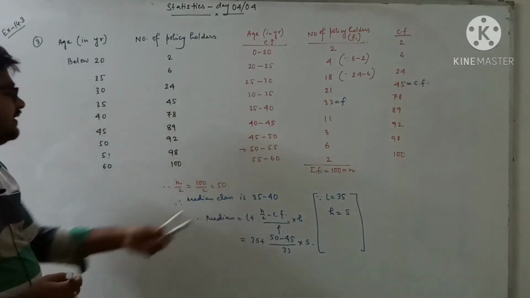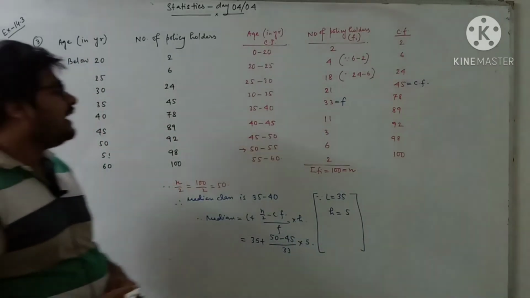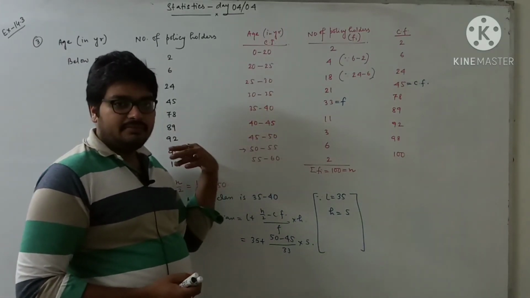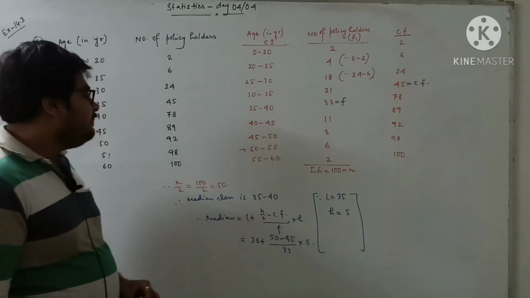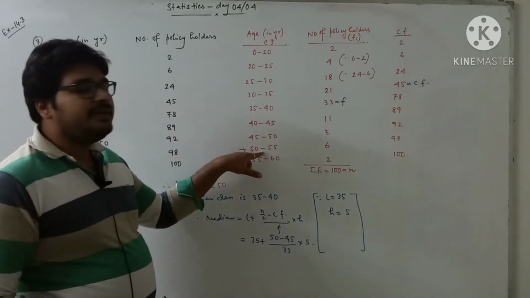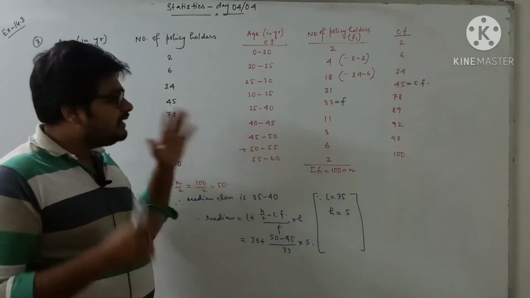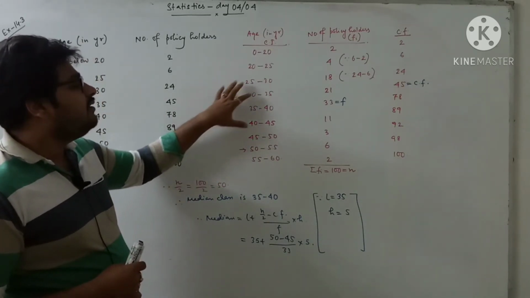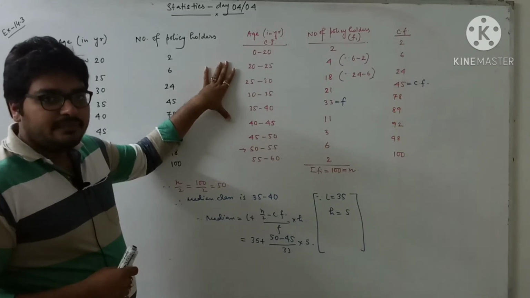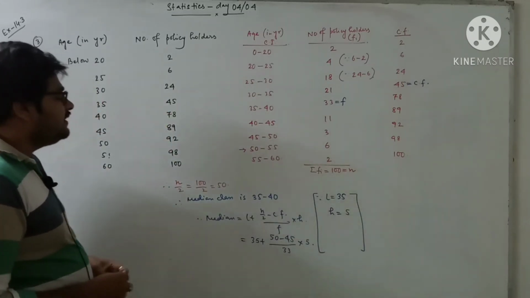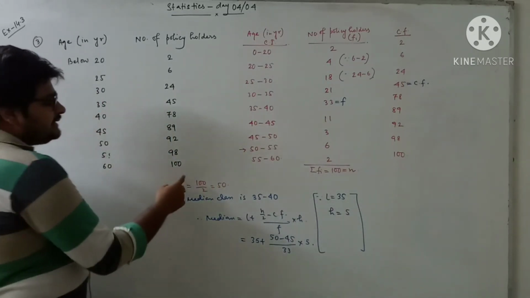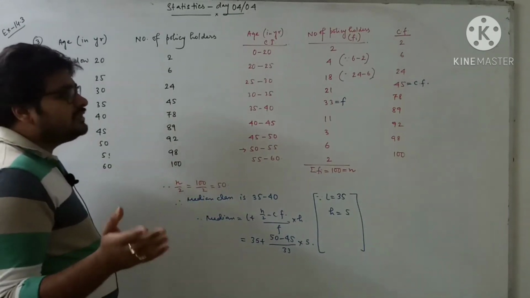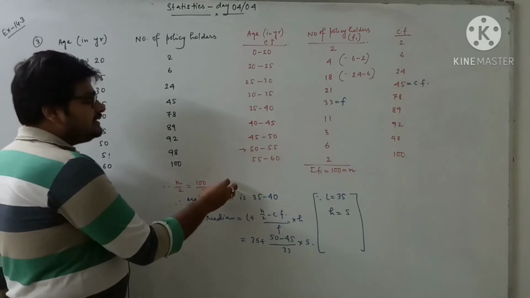Actually at first whenever the 50 came, mistakenly I have taken this 50 as a median and I have chosen that one. By mistake we have done this one. If median given 50, then I will take the median plus this one. But then you have to think about it. The median is actually a central tendency, so that will occur at the middle of the table only. So that one the mistake I have done first. Okay, whatever it is, as N by 2 equal to 50 it is here. You already know how to find out the median. The previous class already we have discussed. And it has come 50.